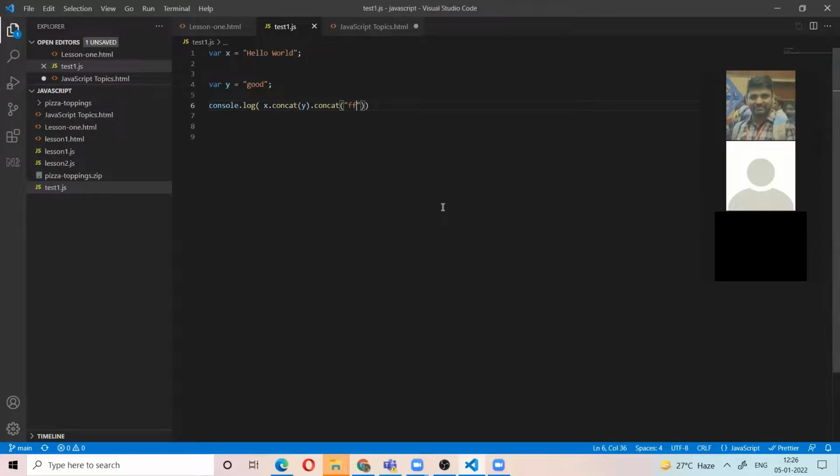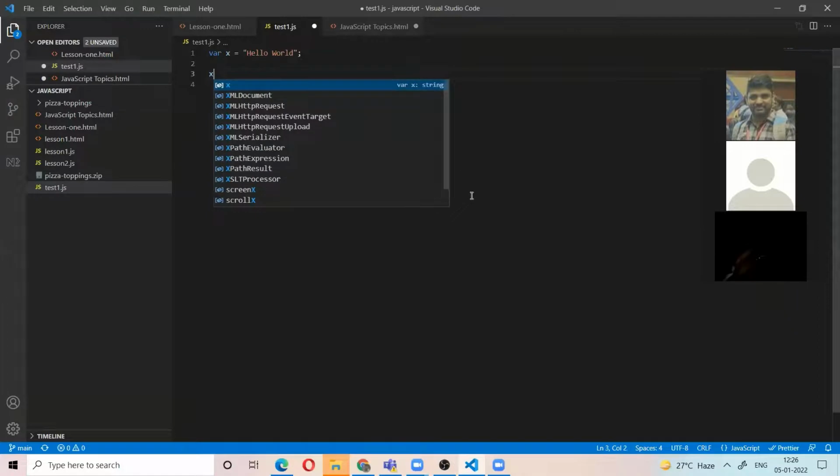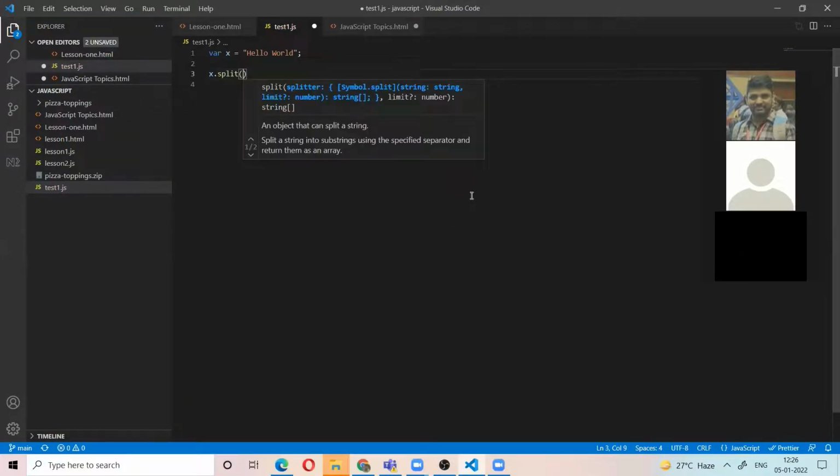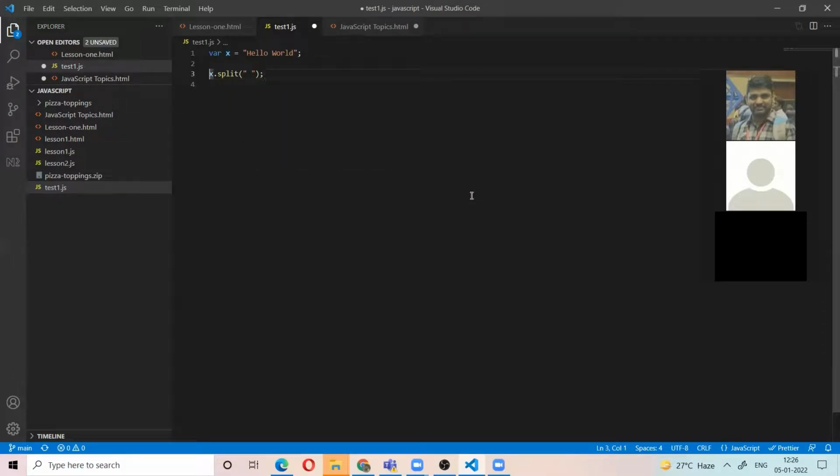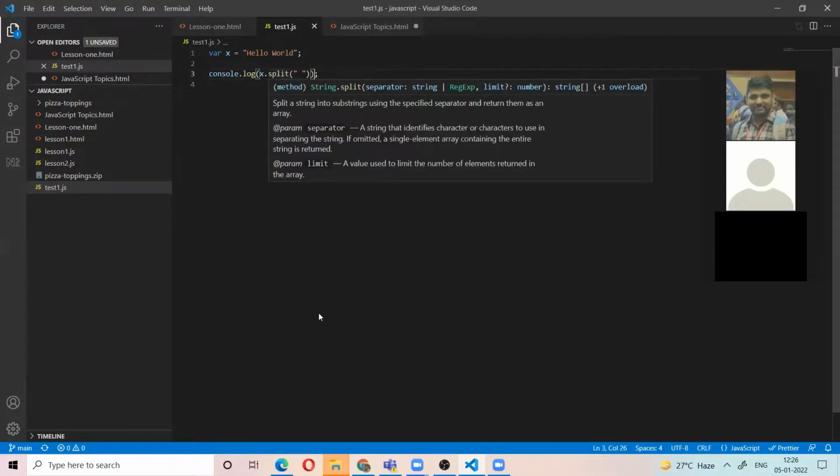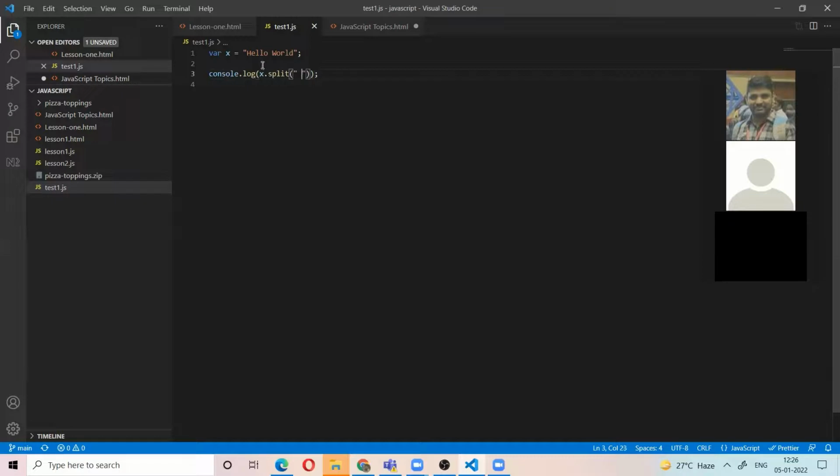Split means I have a string and I want to split the string at a particular space. Then it will return an array. So the split method will split the string at a particular character. Here I give the space, which means split the string at space. Then I will get an array of two elements, like hello world.